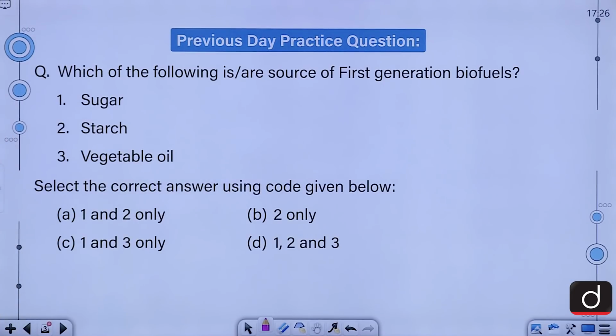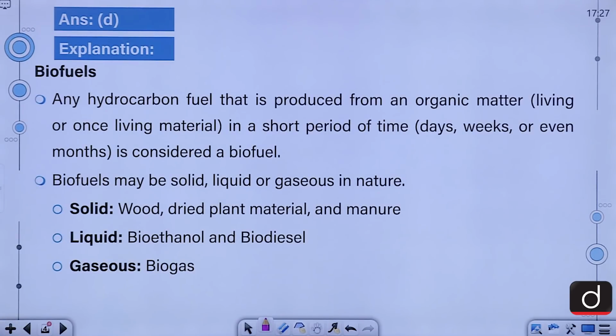Which of the following is our source of first generation biofuels? Sugar, starch, vegetable oil. Select the correct answer using code given below. 1 and 2 only, 2 only, 1 and 3 only, 1, 2 and 3. So I hope you have answered it correctly in the comment segment. The correct answer for this question is D, that is 1, 2 and 3. Moving on to the explanation.